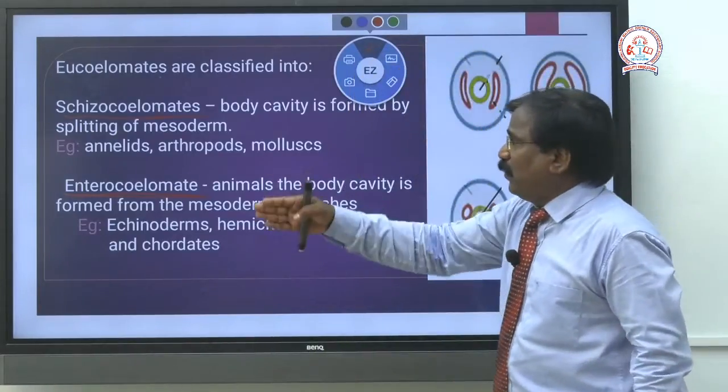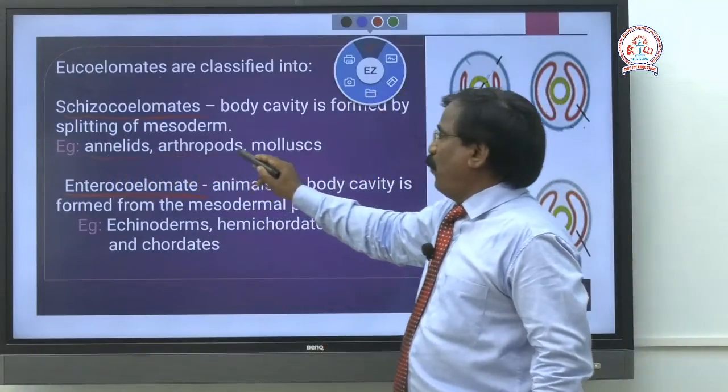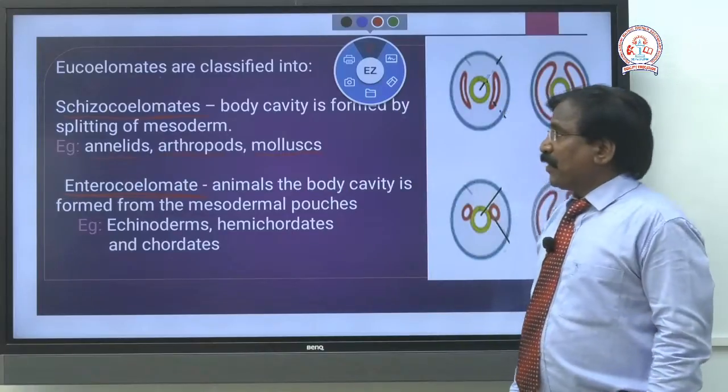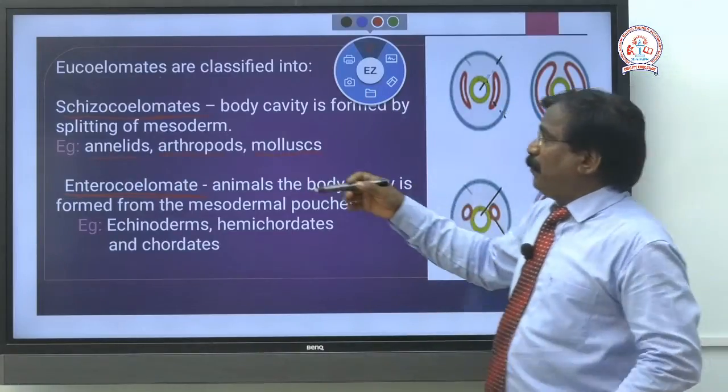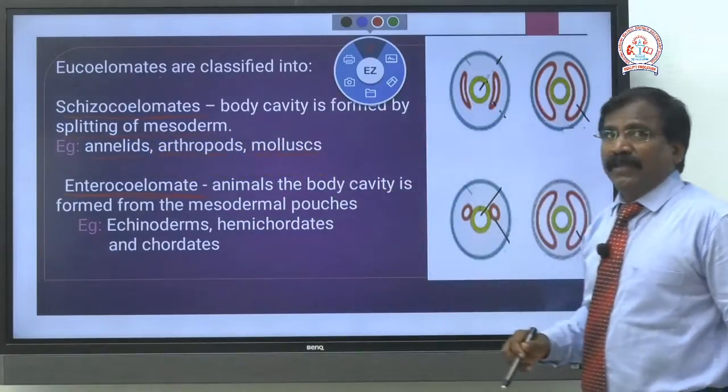In schizocoelomate animals like annelids, arthropods and mollusca, the body cavity is formed by the splitting of the mesoderm.